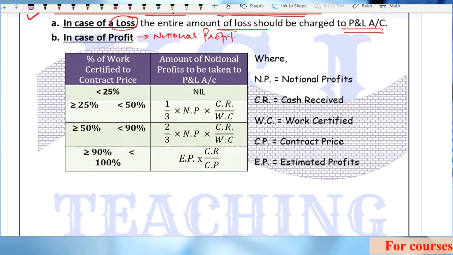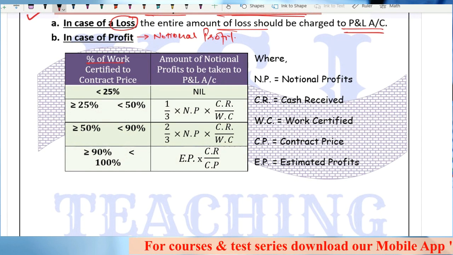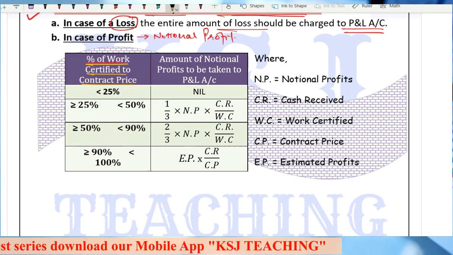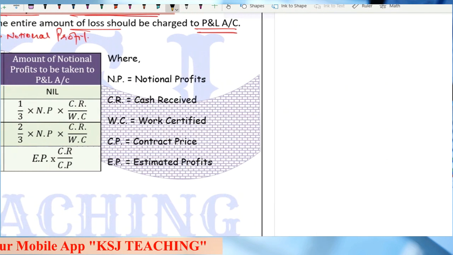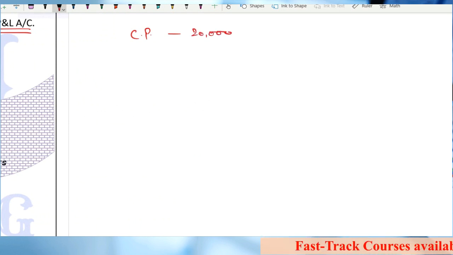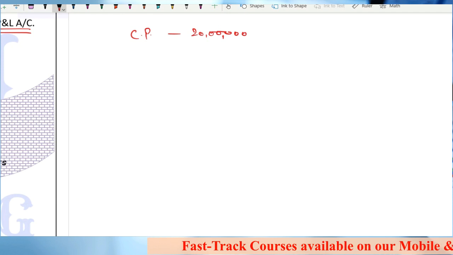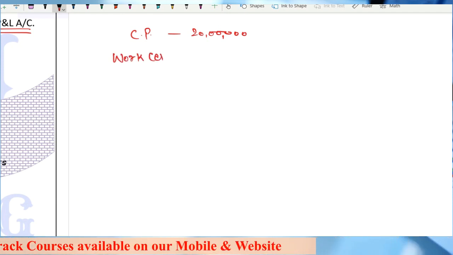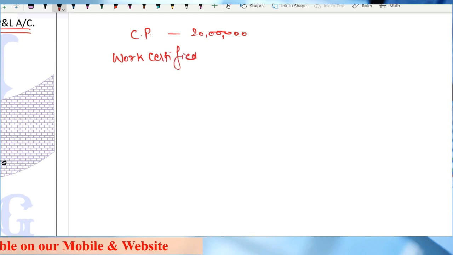The first thing that you have to calculate is the percentage of work certified to the contract price. Listen very carefully. Say my contract price is 20 lakhs, and my work certified is, say, 8 lakh rupees.